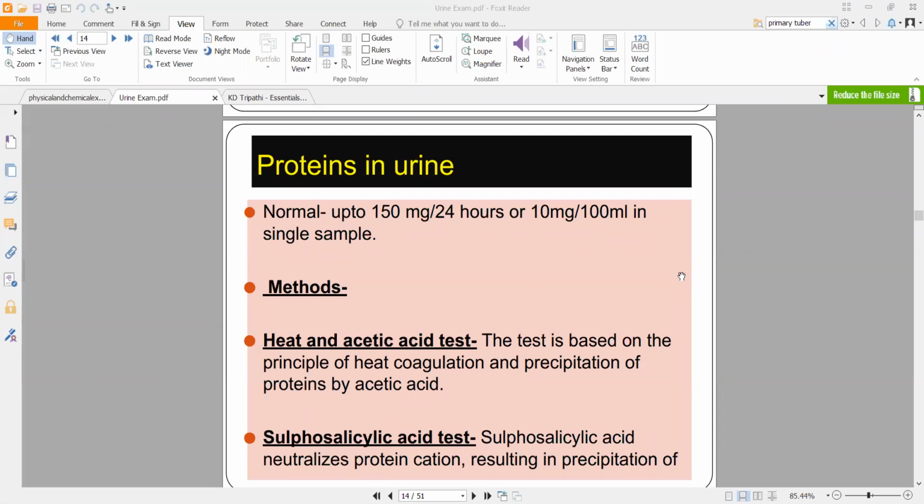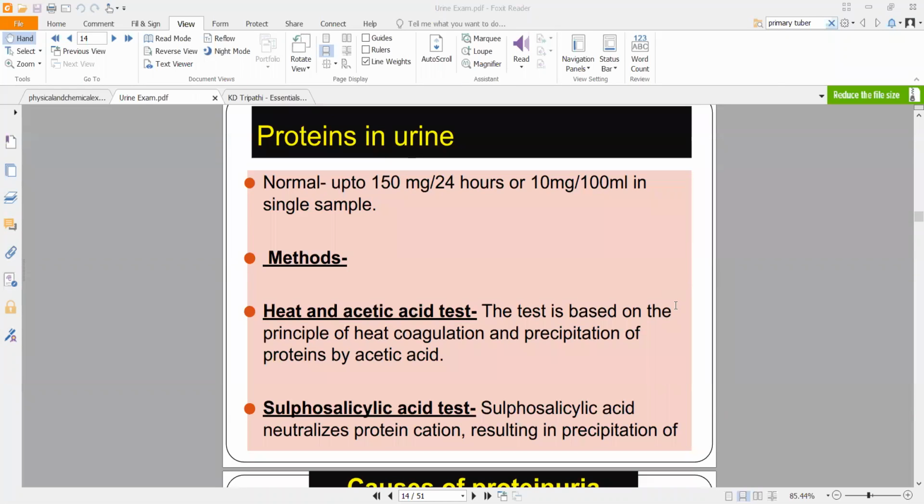Now, how do you test excessive proteins in urine? There are two ways you can do it. One is through acetic acid test. You apply heat and you add a little bit of acetic acid. That is one way. Or you use sulfosalicylic acid. What sulfosalicylic acid will do is neutralize protein, resulting in precipitation of that protein. So you will be able to see precipitate that is sedimenting down. I hope you guys have at some time seen what is a precipitate.